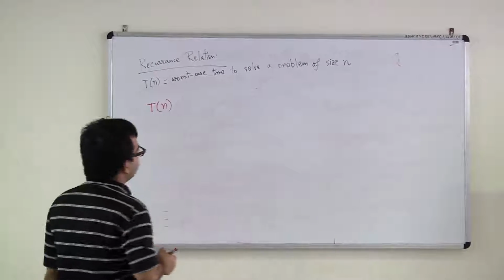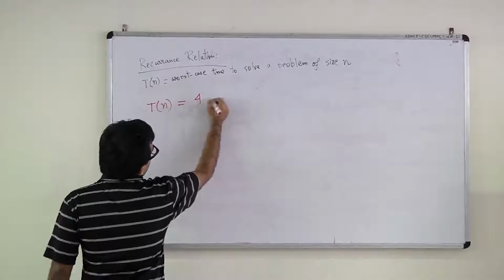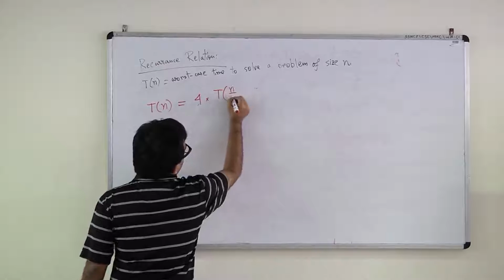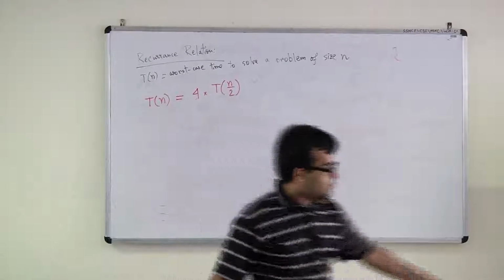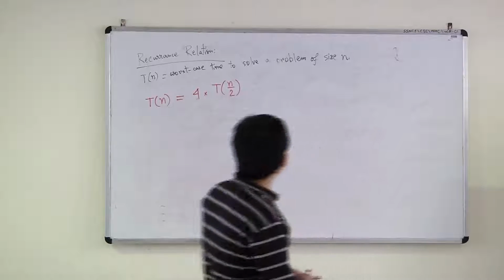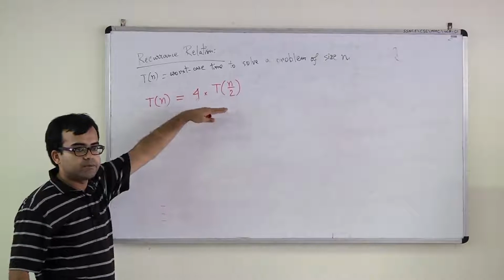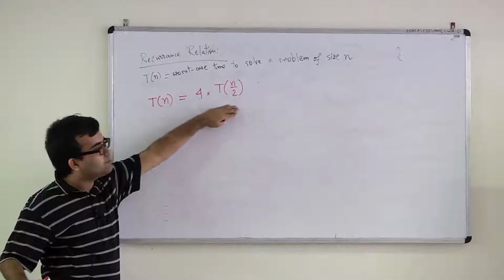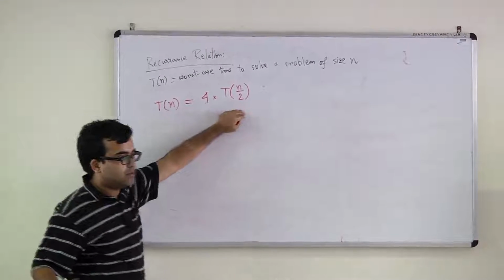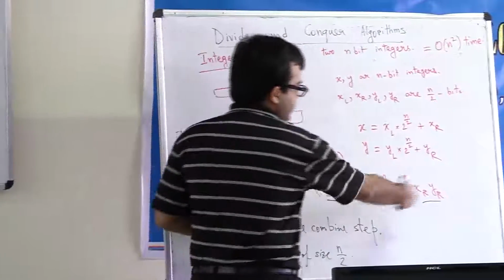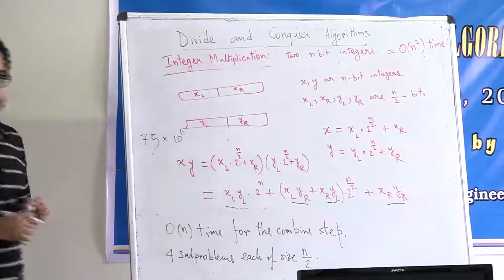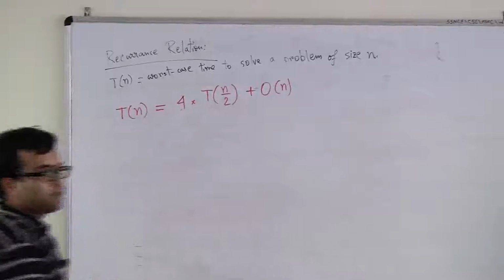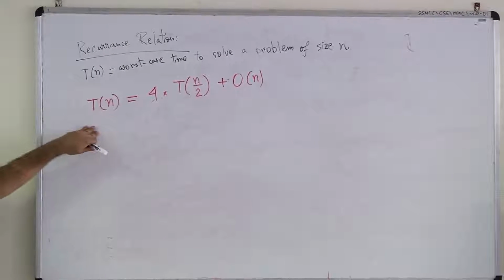To solve this problem of size n, we are first getting 4 subproblems each of size n by 2. This is what we have observed here, right? So what will be the time taken to get the solutions to those subproblems? 4 times Tn over 2, right? Because for each of these subproblems, you will need Tn over 2 time. And then you are spending order n time to add the solutions of these subproblems for the combined set. So this equation is valid, right?